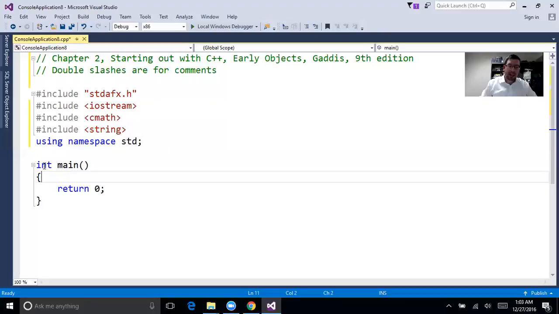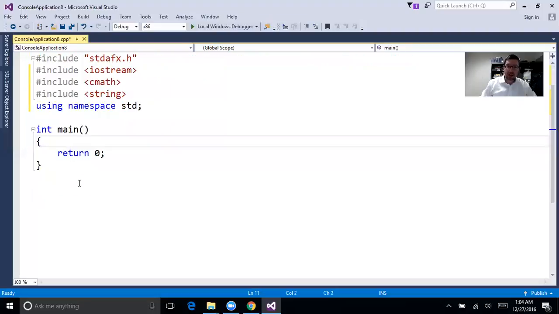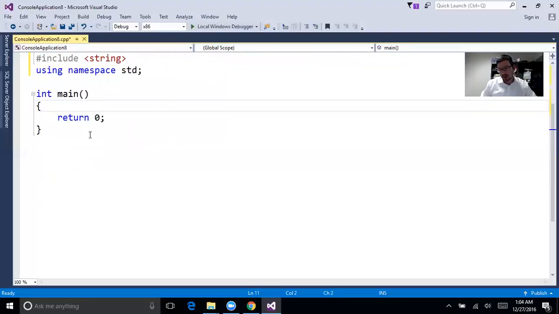Now, int main. Main is a function. Main is going to be where we're going to write our program. It has a return 0 because we are required to return a value from this setup. Every program has to have a main. Now, the initial thing that we could do, if you're not into programming, is we're just going to cout